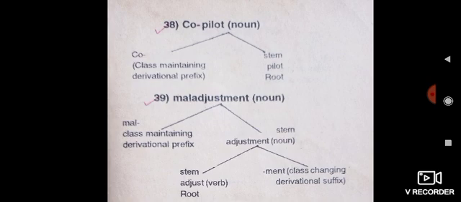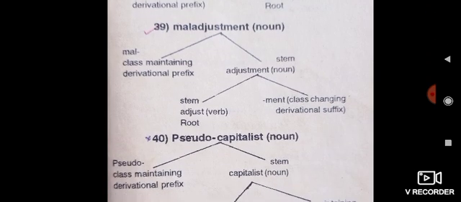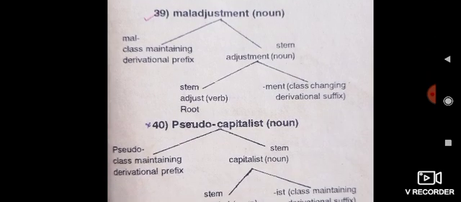Then 39, maladjustment. Maladjustment is a noun. Firstly, we remove the first prefix, mal. This word is divided into two parts: mal and adjustment. Adjustment is a noun, stem word. Mal is a class maintaining derivational prefix.